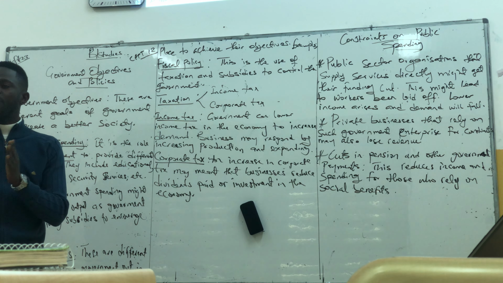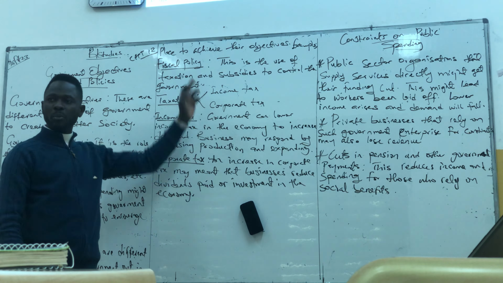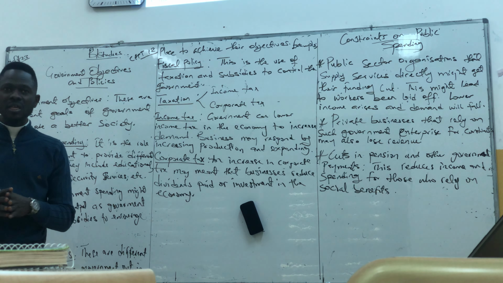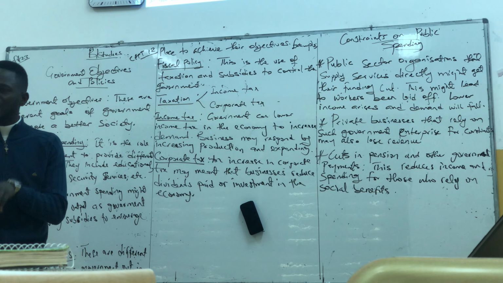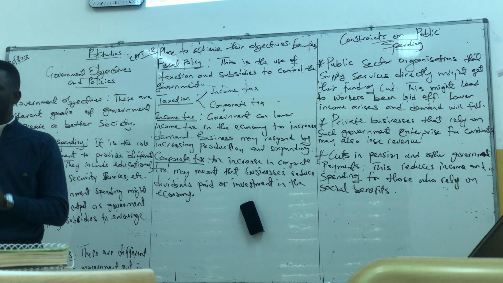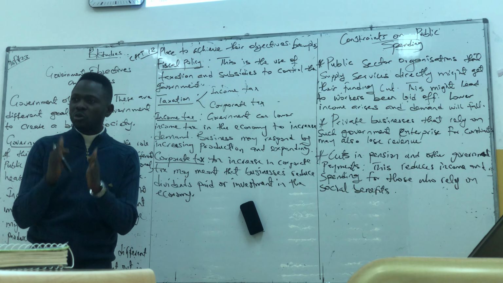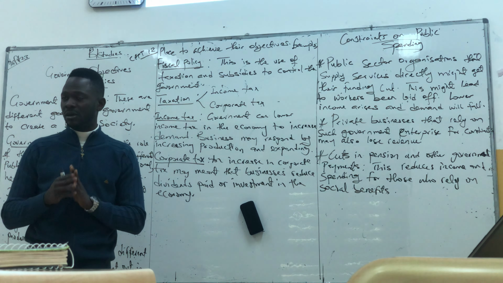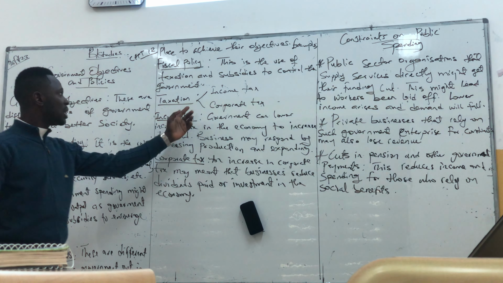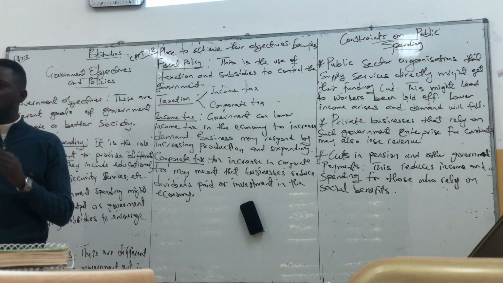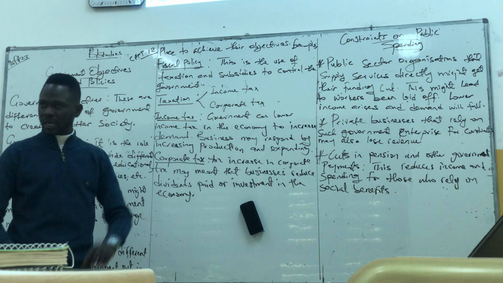One of the policies government could use is called fiscal policy. Now, what is fiscal policy? Fiscal policy is the use of taxation and subsidies to control or to manipulate the economy. The use of taxation and subsidy to control the economy. Government can use fiscal policy. So if government wants to use fiscal policy, government can reduce income tax.